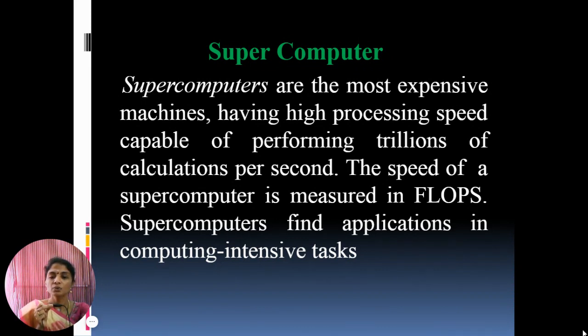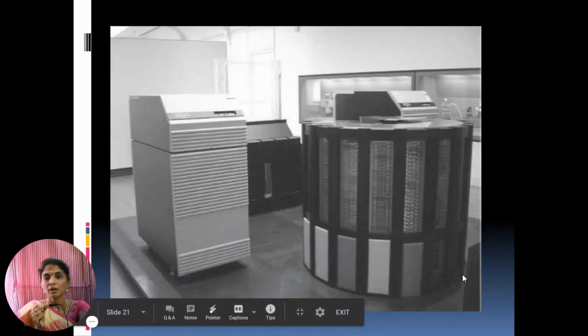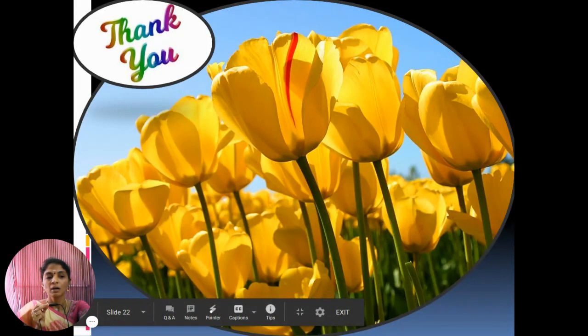They are also used in major universities, military agencies, and scientific research laboratories. So these are the features of supercomputer. So these are the various types of computers.